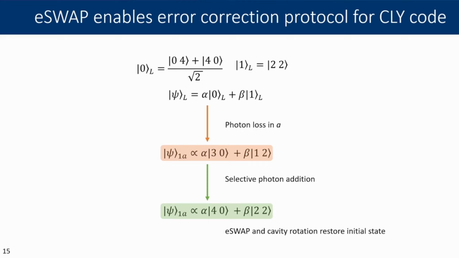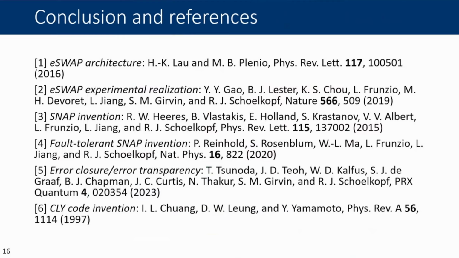So in addition to being not just useful, but required for state preparation in the CLY code, it's also very useful in the context of correcting single photon loss errors. Great, and I'll point you to a couple of really interesting papers that formed the basis of this research.